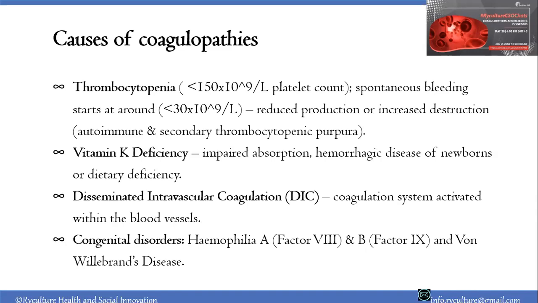Then we have disseminated intravascular coagulation. The coagulation system is activated within the blood vessel, and that is an alarming concern that we need to look into. It's one of the things that has been implicated in the current COVID-19 situation that is leading to a hypercoagulable state, and people are having severe complications. Some of the other causes can be congenital disorders, which are genetic, inherited from one generation to the next. The most critical ones are hemophilia A, which is also sex-linked, and hemophilia B. And then we have von Willebrand's disease. This is another condition that we have to address, however it's not as severe, so not much attention is given to it.